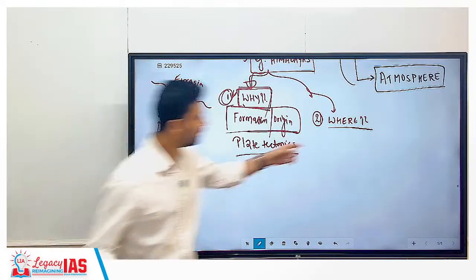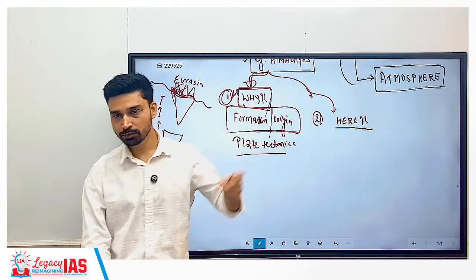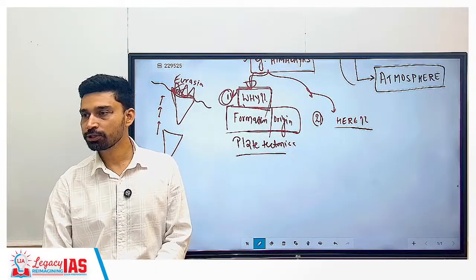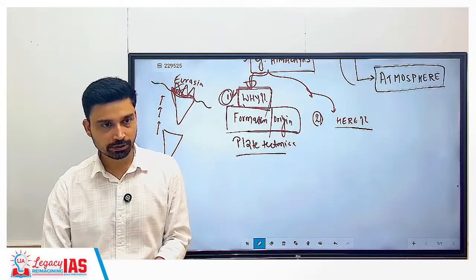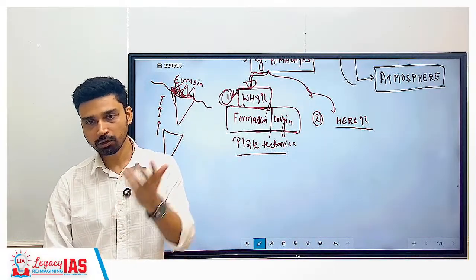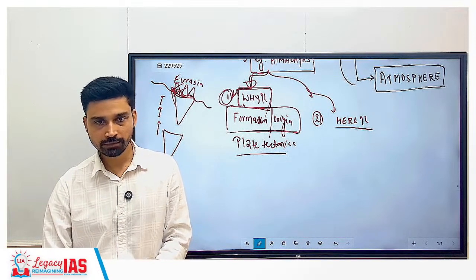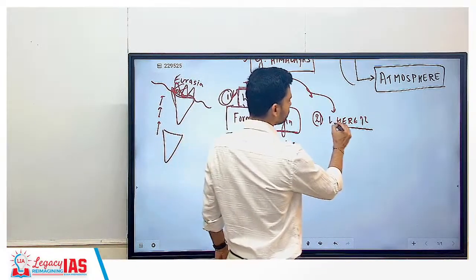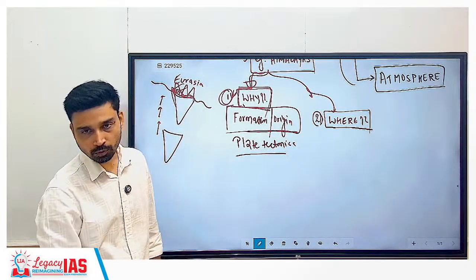That is referring to which part of the question? The where part. Desert, where do we have desert in the case of India? Rajasthan, right? The Thar desert you have in the northwestern part. So a valid question can be asked, why only in the western part do you have desert? Why in the eastern part, Meghalaya, the northeast, do they not have desert? Why in the south do you not have desert-like structures and all? Is it a valid question or not? Yes, it is a valid question. That also can be answered by which subject? Geomorphology.